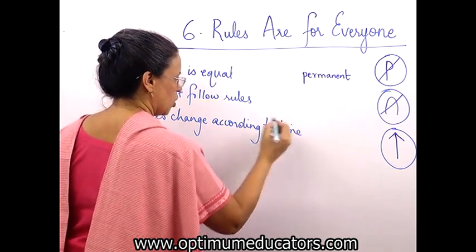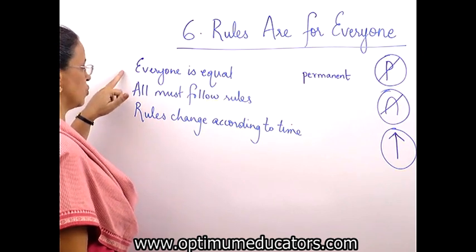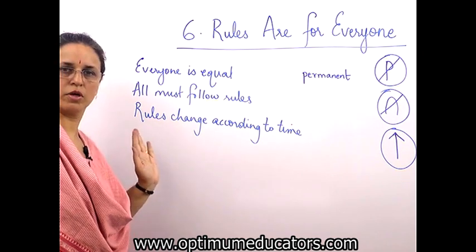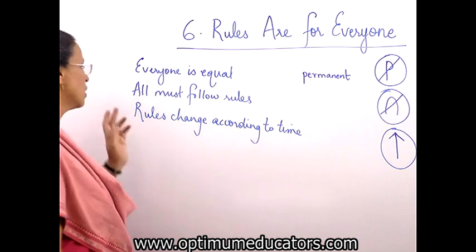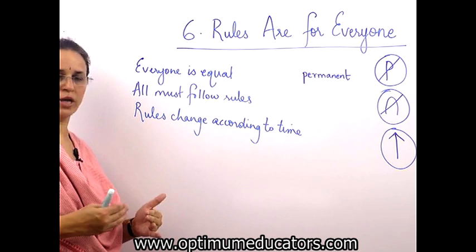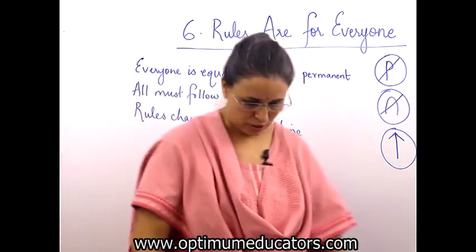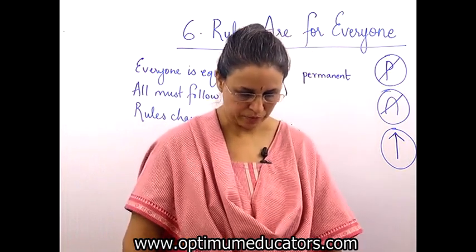Up till now we saw all this. Rules which are made are for everyone because everyone is equal. No one can say I am great, I will not listen to any rules. All must follow rules and rules will change time to time. So up till now we saw these 3 main points. Okay. Now go on to page number 29.